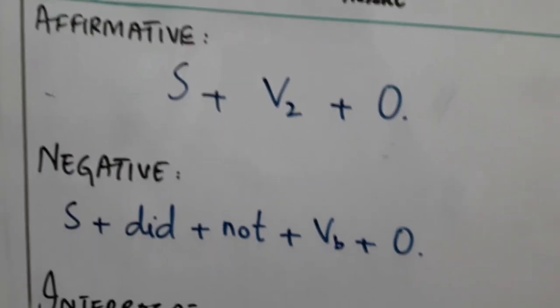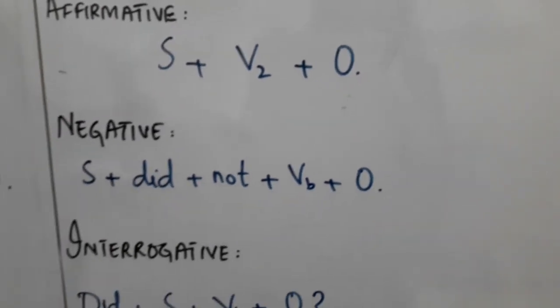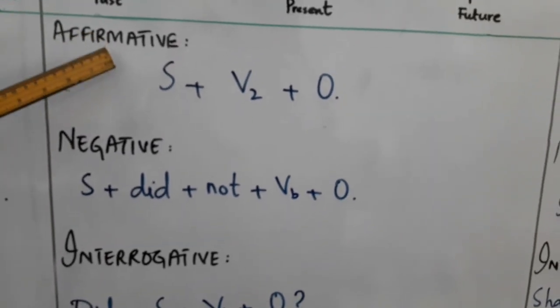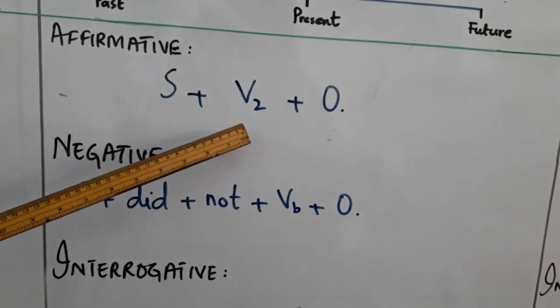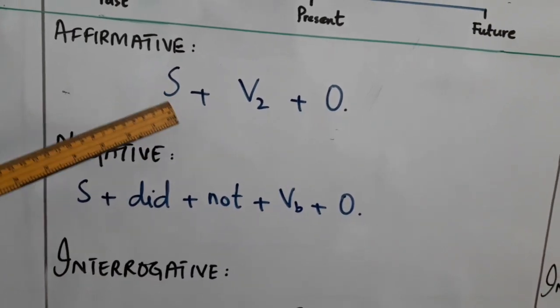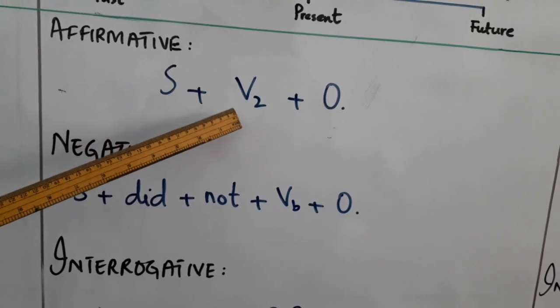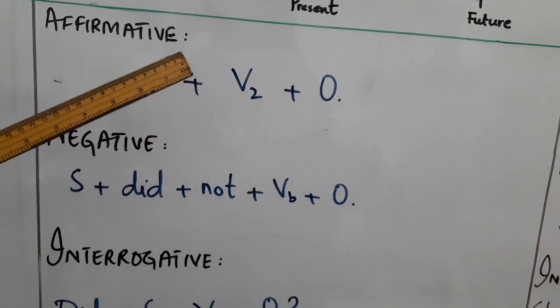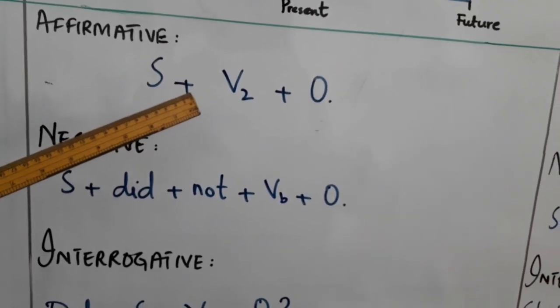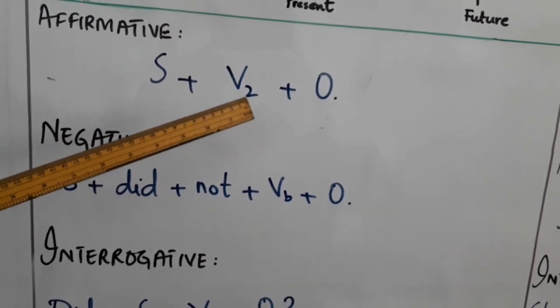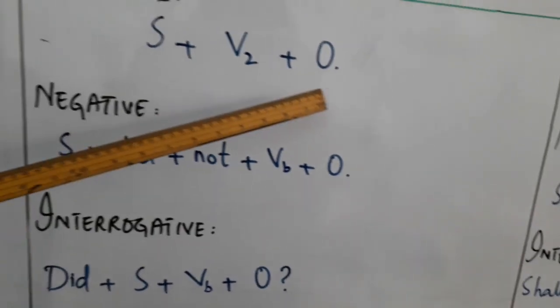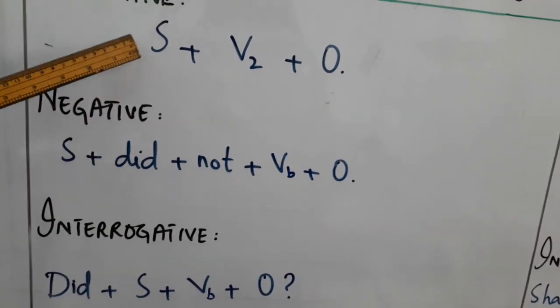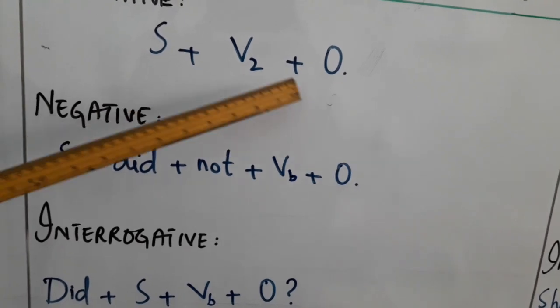Now come to the structure. As I have told you about the forms of verb, now come directly to the structures. In affirmative sentence, we use subject first, then second form. What is second form of verb? Second form is also called past form of verb, like bought, wrote, spoke, or played. And you have learned a list of verbs in your class 6th and 7th also. The structure is subject plus second form or past form plus object.